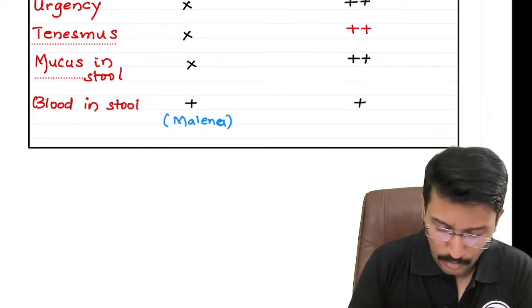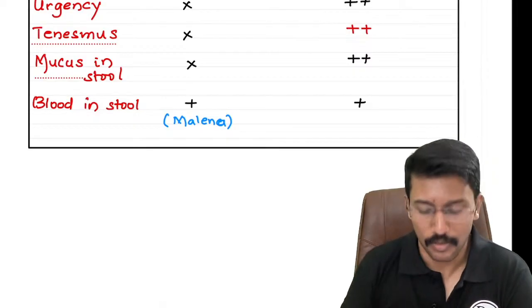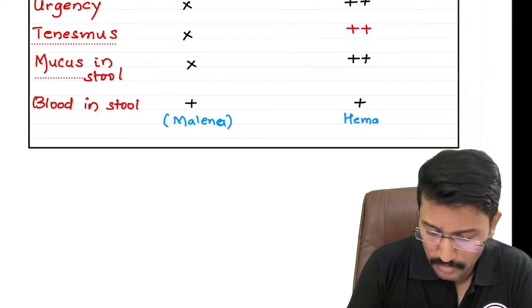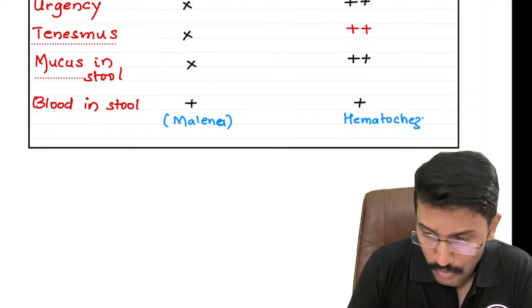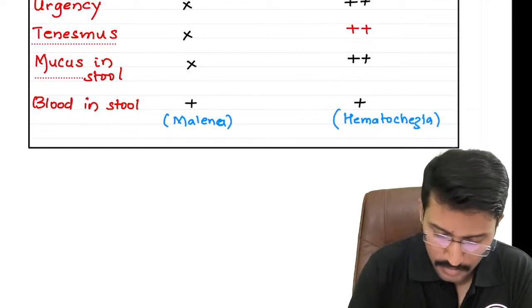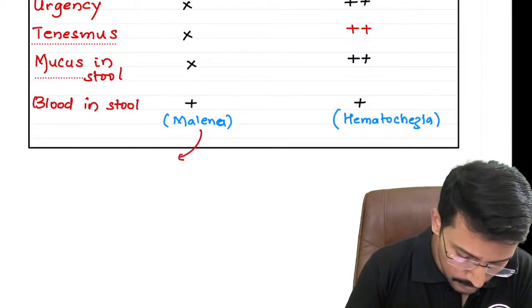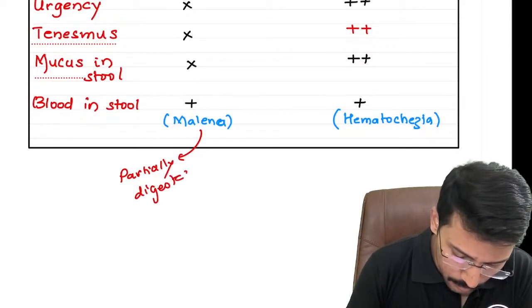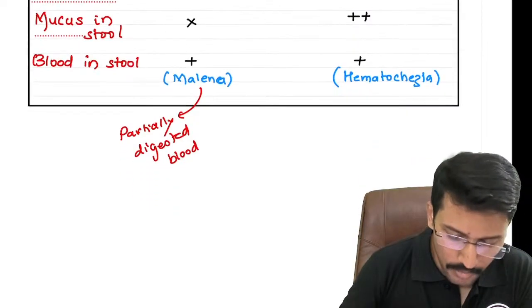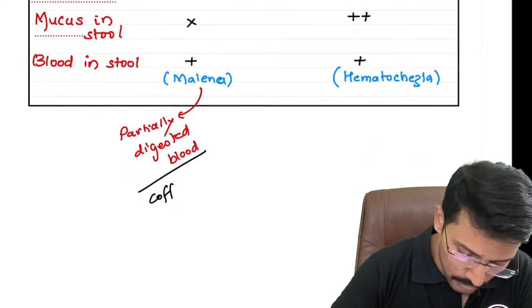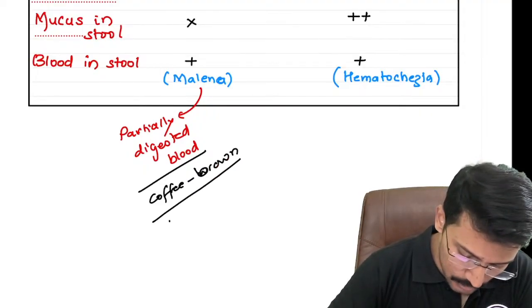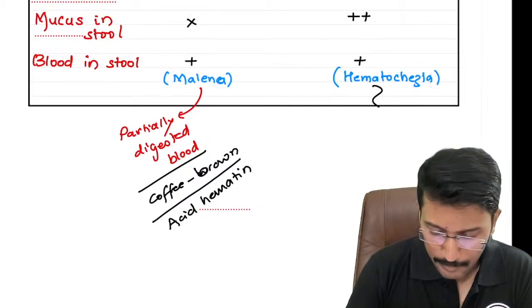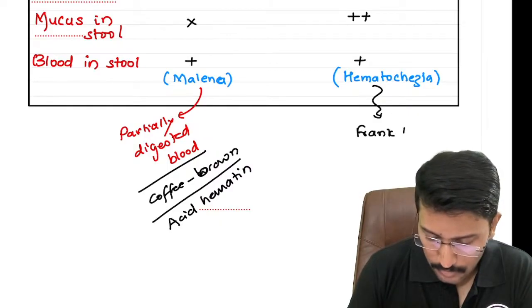On the other hand, I will have frank blood if the blood is originating in the colon. In that case, when we pass frank blood in stool, we call it hematochezia, right? Melena refers to partially digested blood. One of the MCQs asked on it was, what gives rise to the coffee brown color of melena? It is generally coffee brown in color. That is due to the presence of what we call acid hematin. Hematochezia refers to the presence of frank blood in stool.